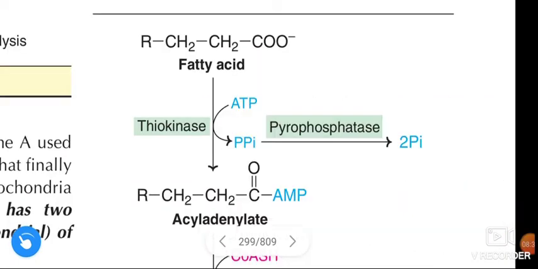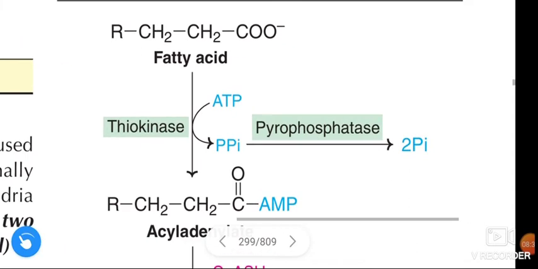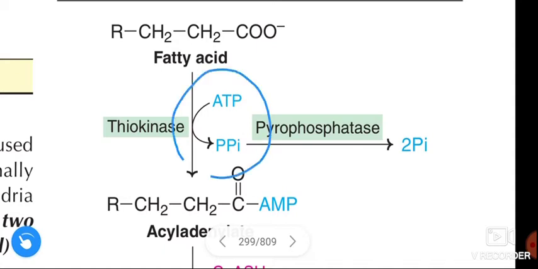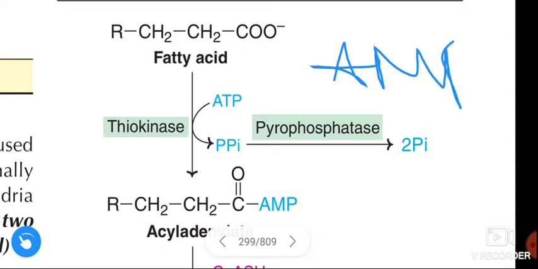In activation of fatty acid, two high energy phosphates are utilized. See this reaction, guys. ATP is converted to AMP plus pyrophosphate.